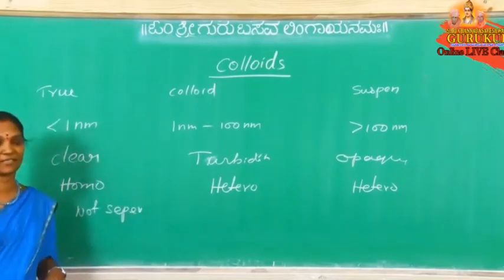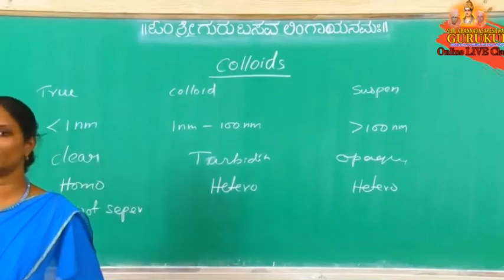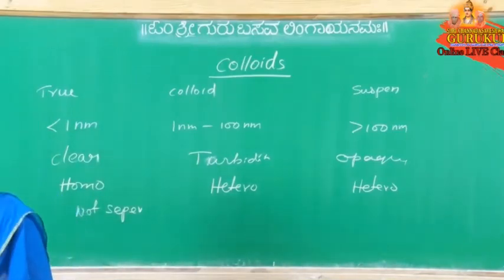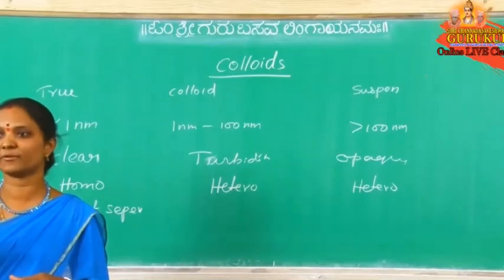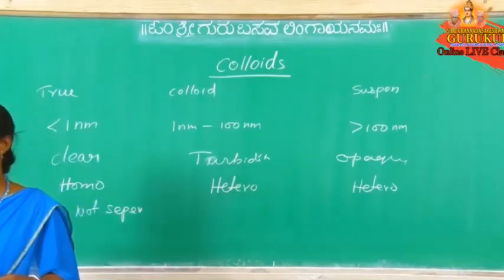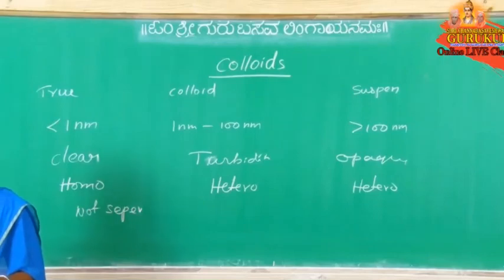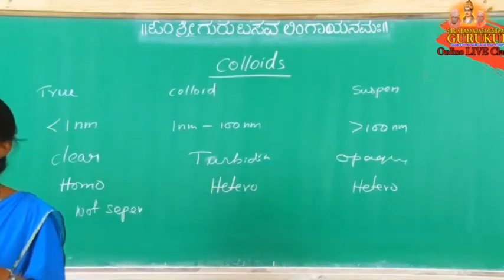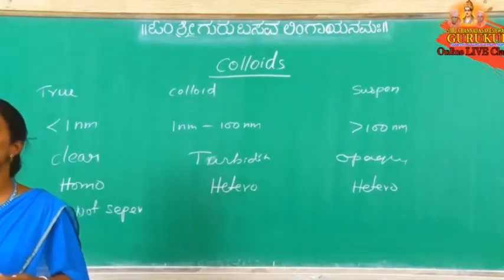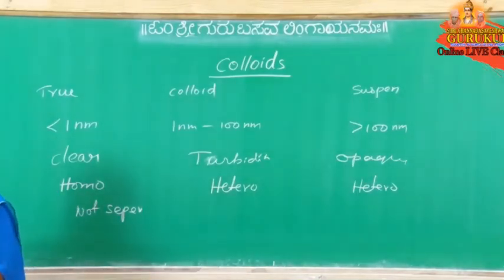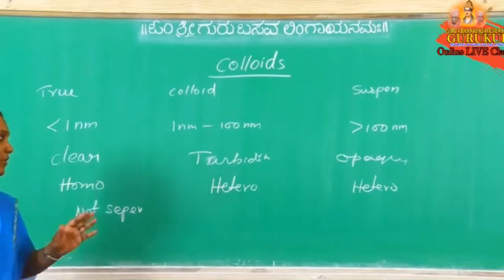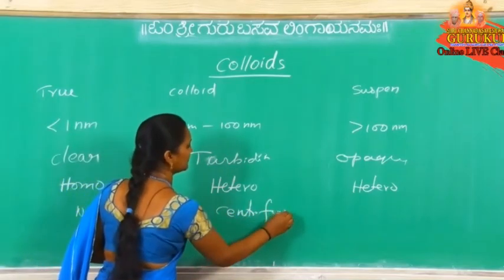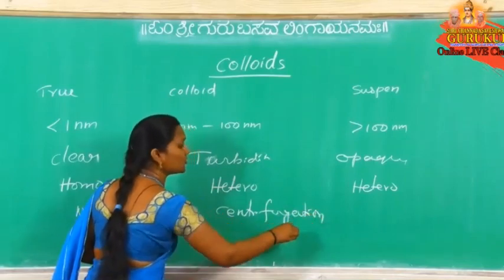But for example, milk has fat present in it. That fat is separated by using the centrifugation process. We take it in a test tube, and when it is spun, the total fat settles down. How much fat is present? The percentage of fat is calculated by using the centrifugation process only. To separate the fat from milk, we use the centrifugation process. So can we separate the solute or not? Here, by centrifugation, we can separate.